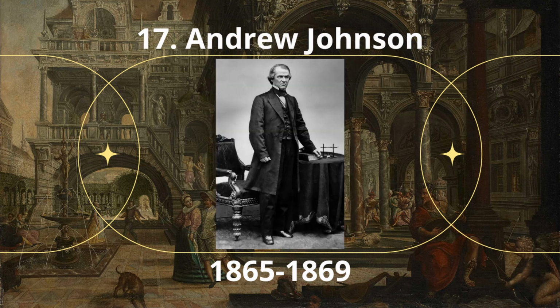Number 17. Andrew Johnson. Andrew Johnson was the 17th President of the United States, serving from 1865 to 1869. He assumed the presidency following the assassination of Abraham Lincoln, as he was vice president at that time. Andrew Johnson was known for his lenient Reconstruction policies in the South after the Civil War, his clashes with the radical Republicans in Congress, and his impeachment, though he was acquitted. He became president after Abraham Lincoln's assassination, and took a moderate approach to restoring the Southern states to the Union.